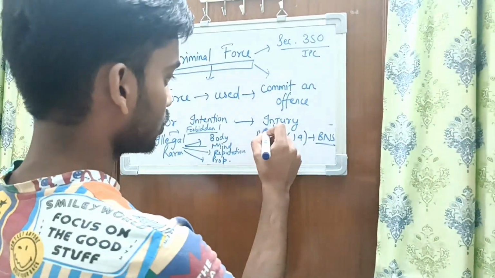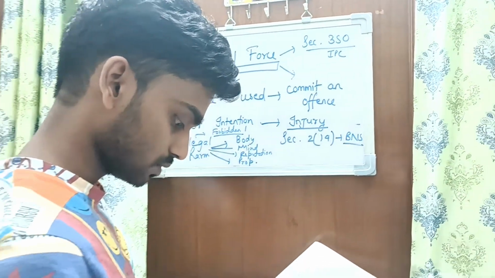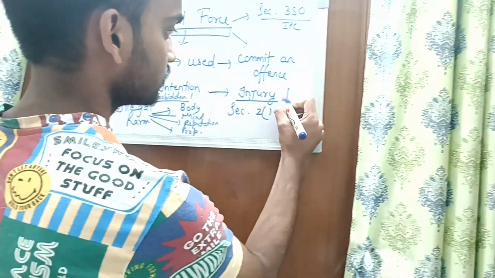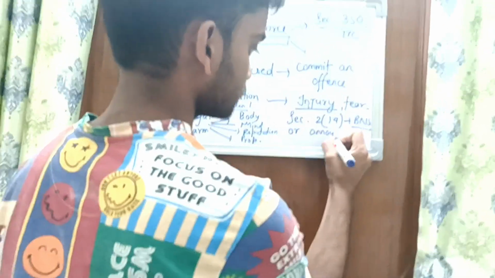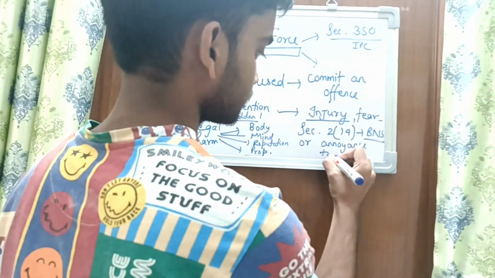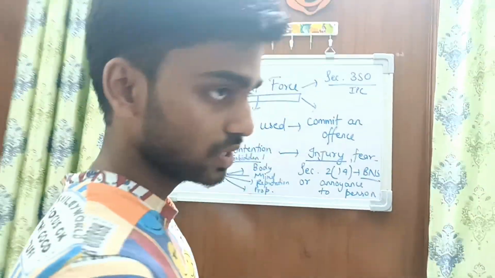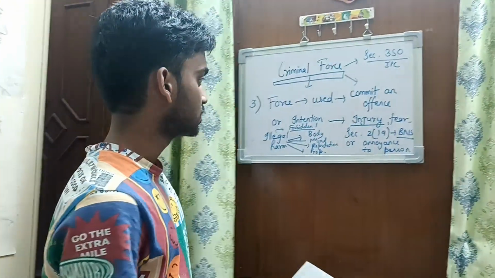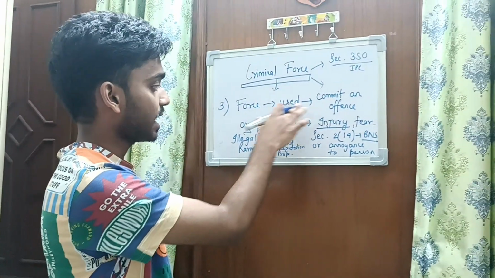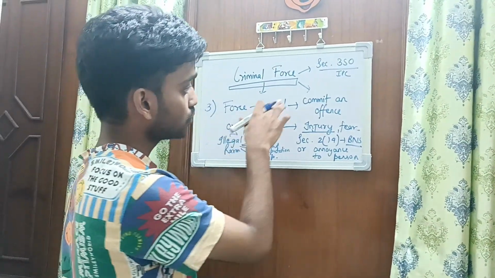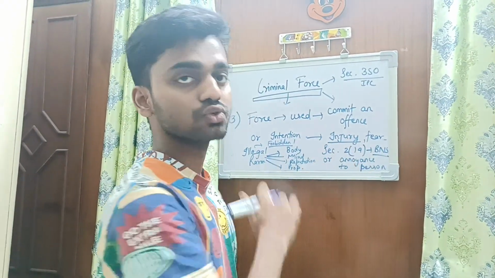It does not only include injury, it also includes fear or annoyance to the person. So in simple terms, criminal force must be used to commit an offence, or it can be with the intention to cause injury, fear, or annoyance to another person.